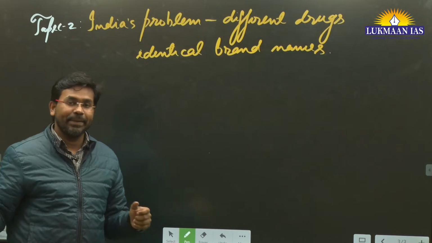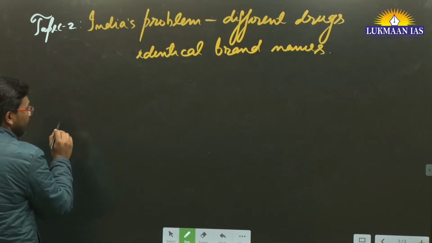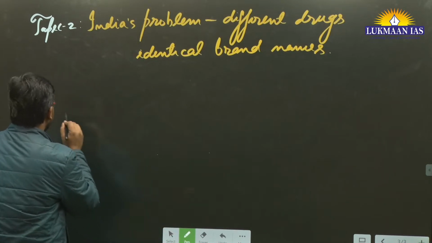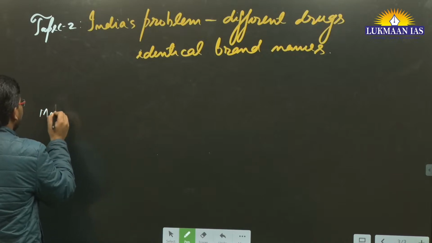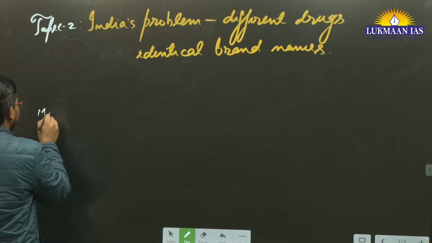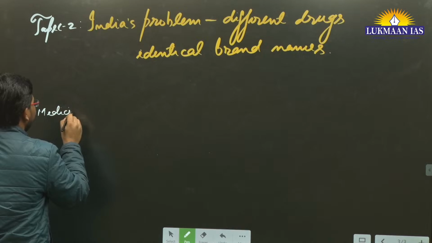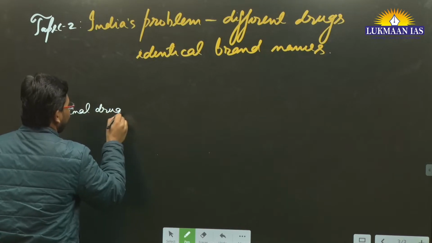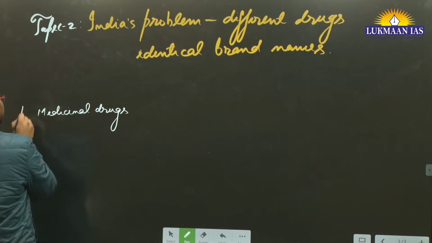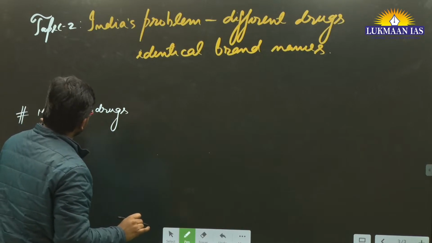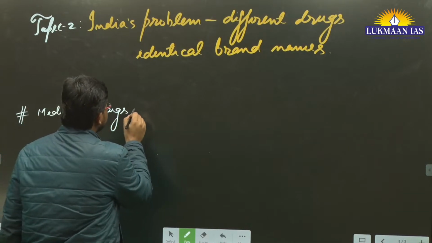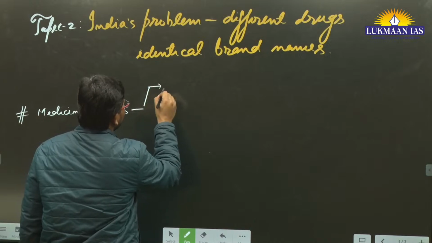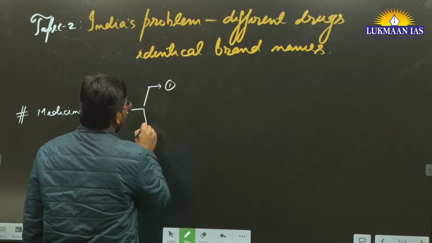In this article, the author has talked about medicines. There are medicinal drugs, and these drugs have two important things we need to understand.